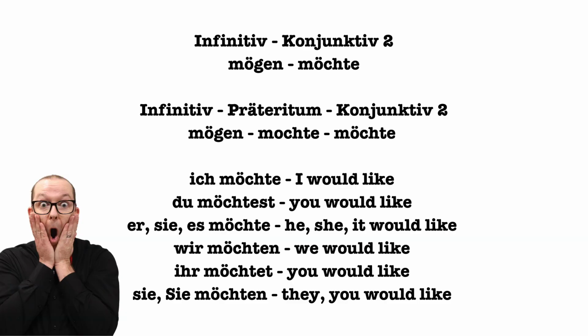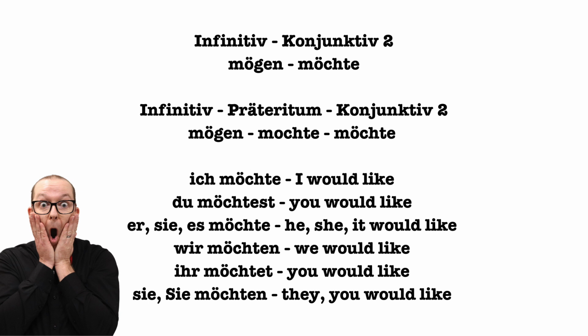You're likely already familiar with the Konjunktiv 2 version of mögen, as it's often used in polite requests and usually is taught alongside all of the other modal verbs as if it were its own verb. That form is möchten. In order to create this verb, we took the original forms of the verb mögen in the Präteritum tense and added umlauts to every form. Ich mag becomes ich mochte in the past, and ich möchte in the Konjunktiv 2.